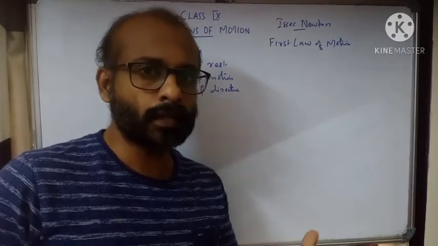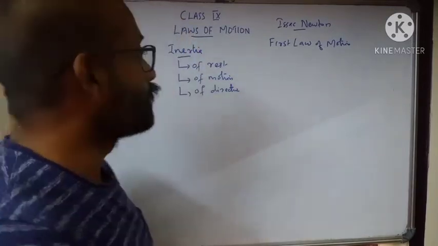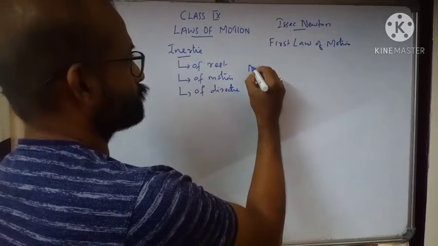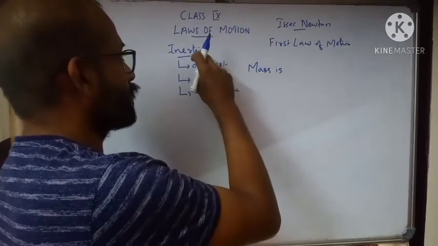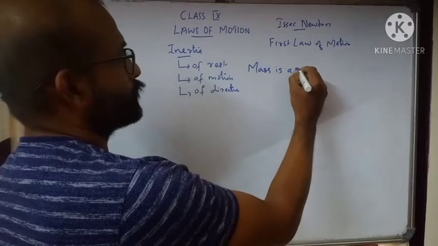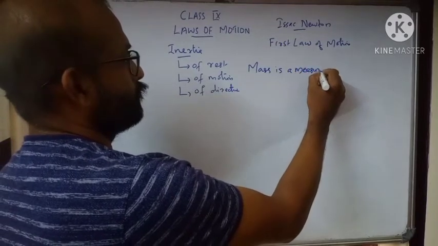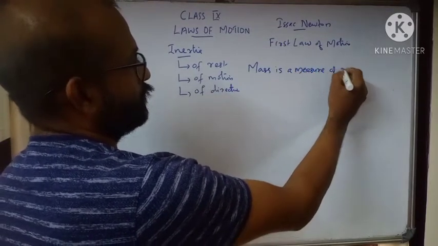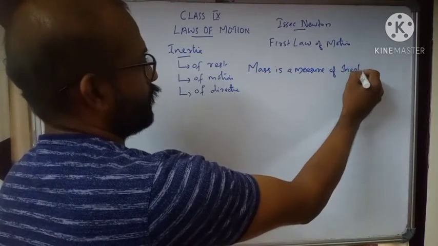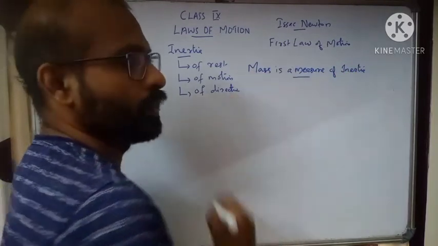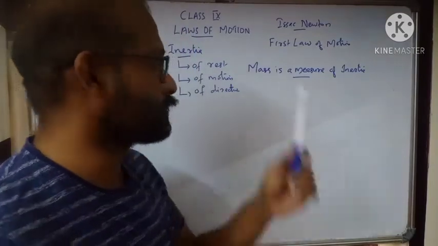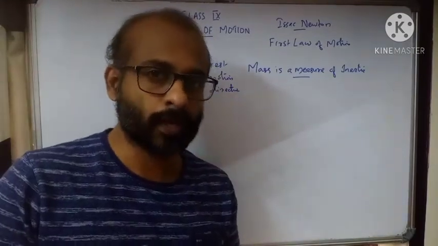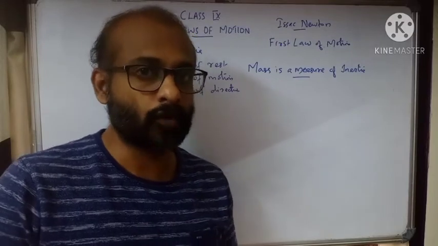Now, which is the quantity that depends on inertia? We can see mass is a measure of inertia. Mass is the main quantity which directly relates to inertia. We can say that heavy objects have more inertia compared to light objects. So in this way we can say mass is a measure of inertia.